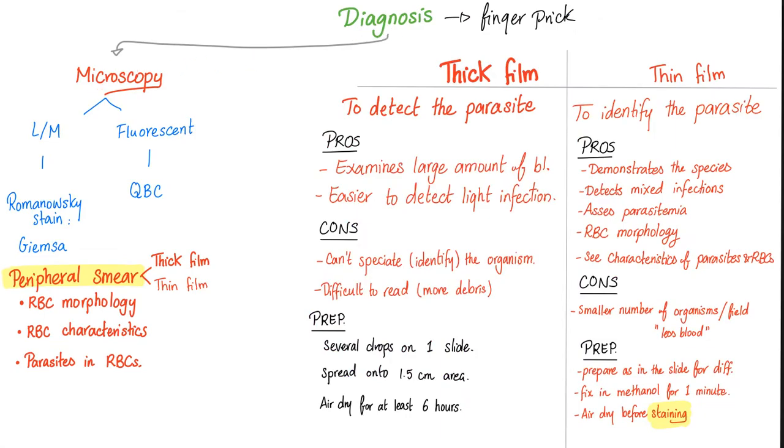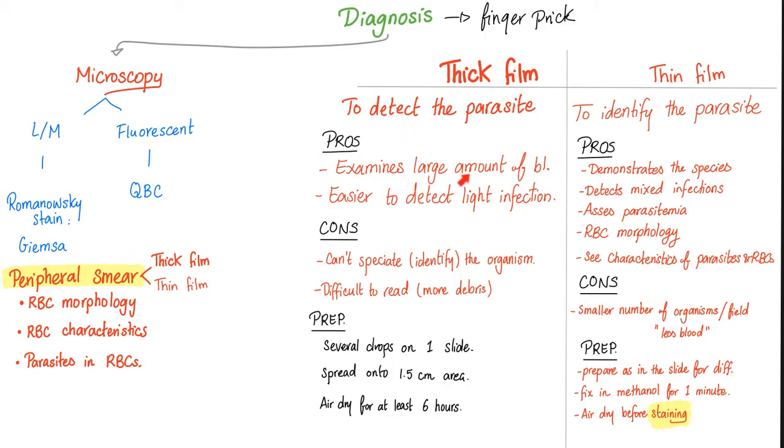Diagnosis of malaria, we're talking about microscopy, the peripheral smear. We have thick film and thin film. Thick film, why? To detect the parasite itself. So I can tell you that you have been infected. Infected with what? I cannot tell you. You should go to the thin film for that kind of information.